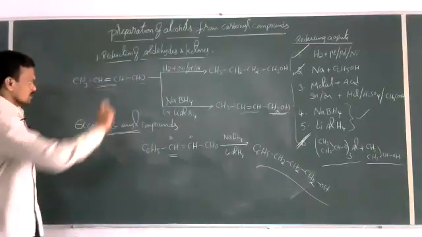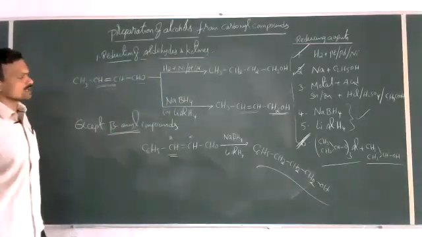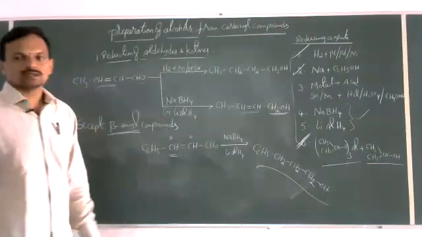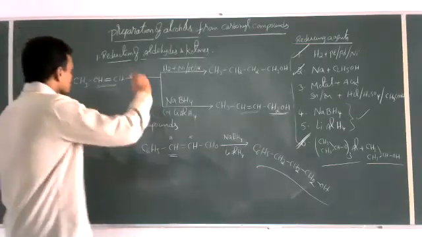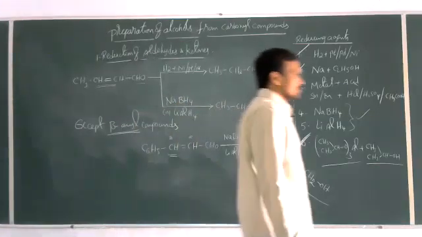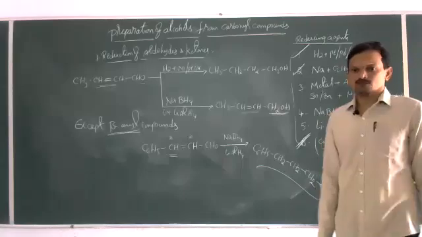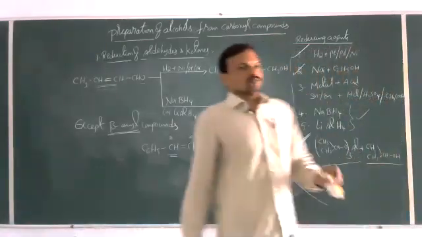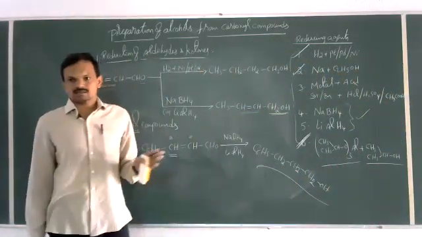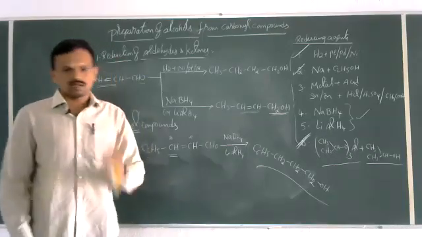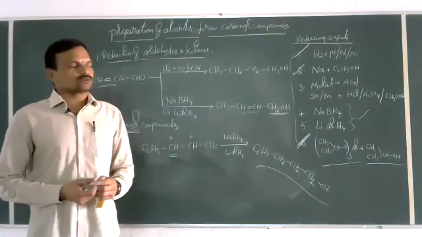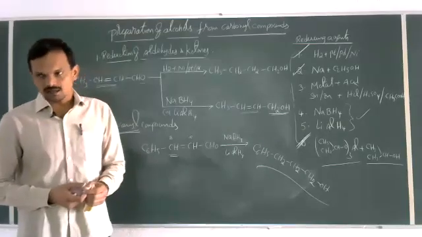So this is reduction in the presence of NaBH4 and LiAlH4. These are different cases where we use different reagents for the reduction of aldehydes and ketones. Overall, reduction of aldehydes gives primary alcohols, whereas reduction of ketones gives secondary alcohols.